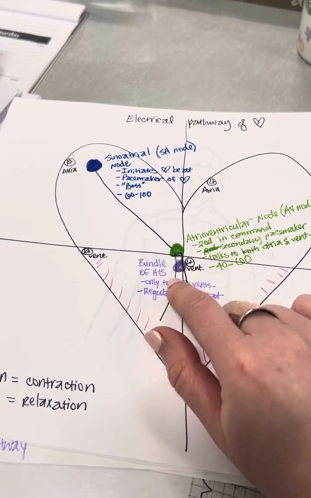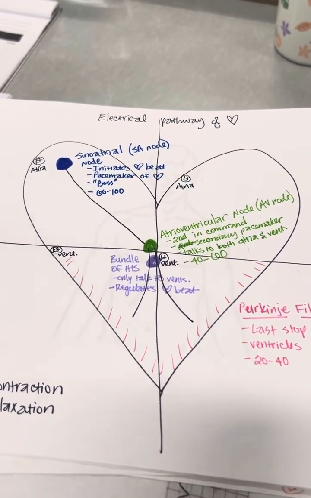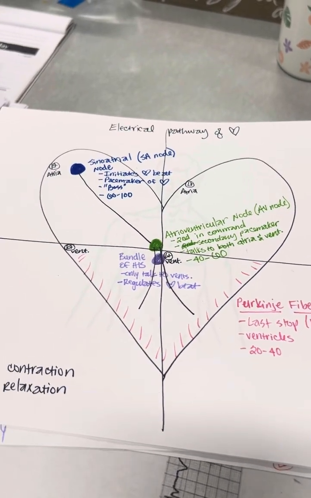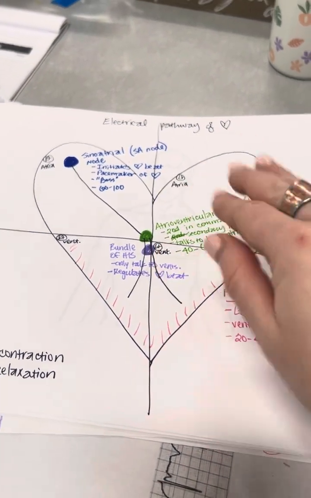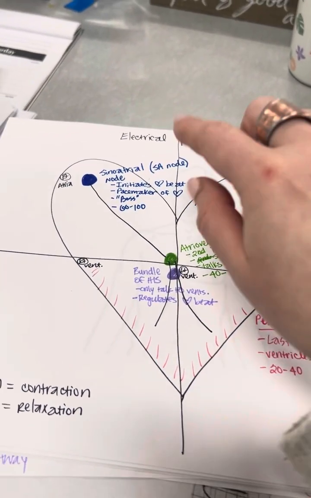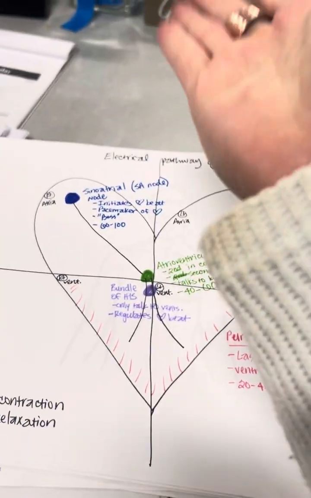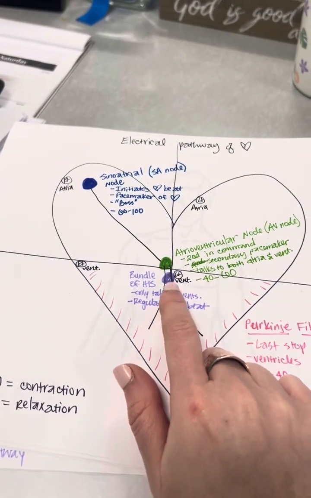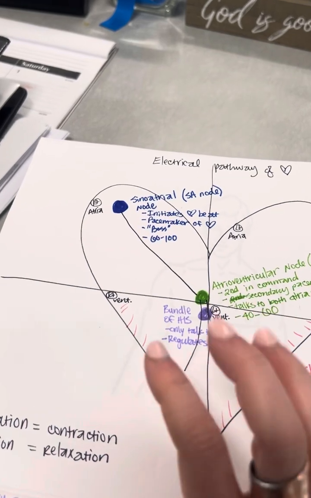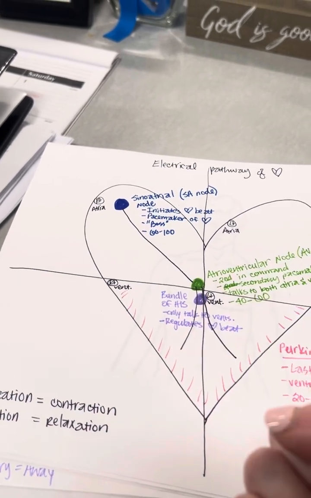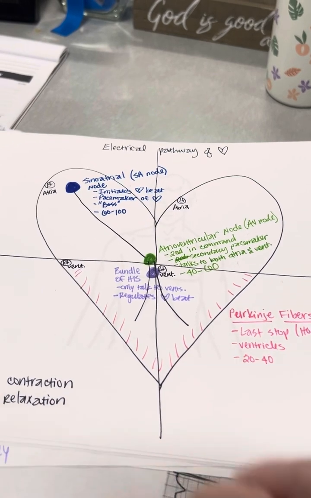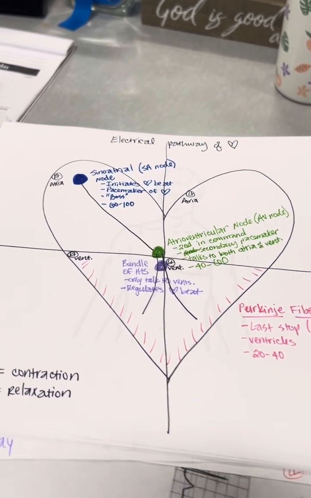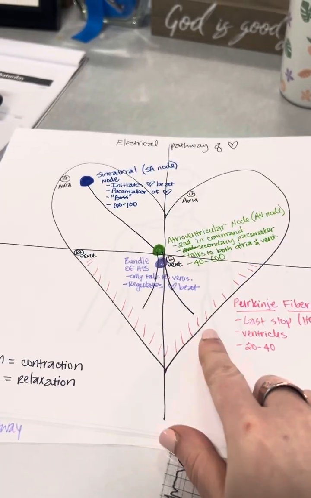So that continues. The bundle of His and the Purkinje fibers have no clue that the SA node's not doing its job because the AV, or the atrioventricular node, is doing it all. So again, this tells the atrial cells depolarize, repolarize, and it sends a message to the bundle of His that says depolarize, and the bundle of His regulates that heartbeat and holds on to it for a minute and then sends it to the Purkinje fibers. And the Purkinje fibers tell the ventricles all at once, depolarize, and they get that good squeeze, okay?